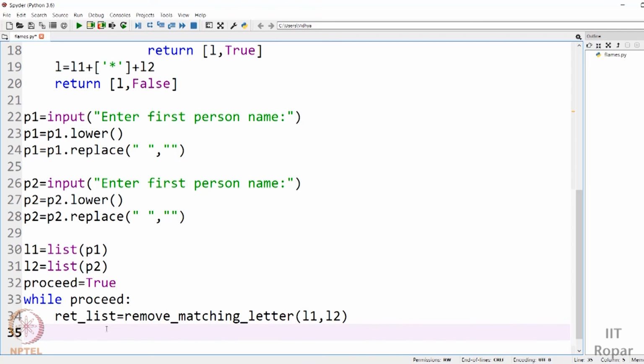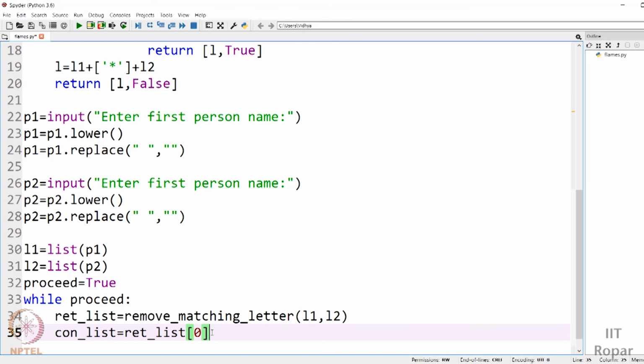The concatenated list is what I want to make. I want to extract it from the returned list. It is present as the first element of the list. So I am taking return list of 0. 0 is the index by which you access the first element. Remember that list indexing starts from 0. The counting starts from 0.